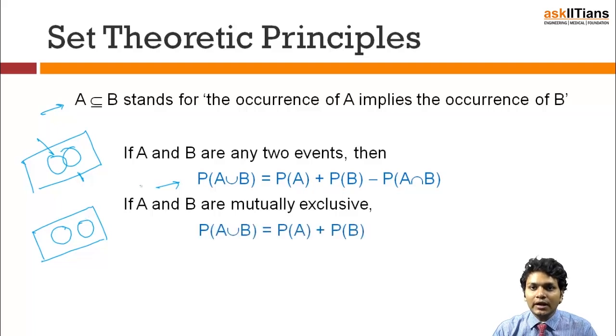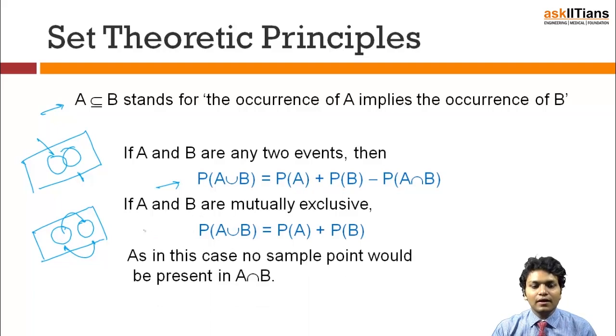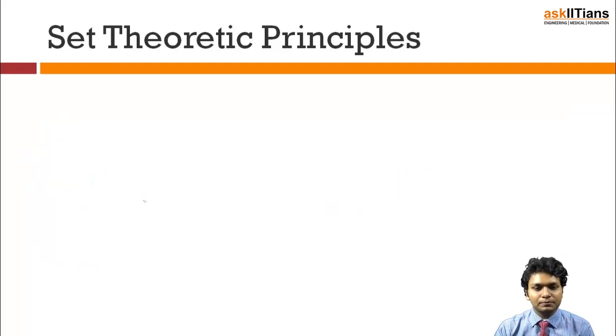If I want to write the union of both the events, it will be like adding them individually, because there is nothing common between them. As there is no intersection point and no sample point in the intersection, the probability of A union B will strictly be probability of A plus probability of B.